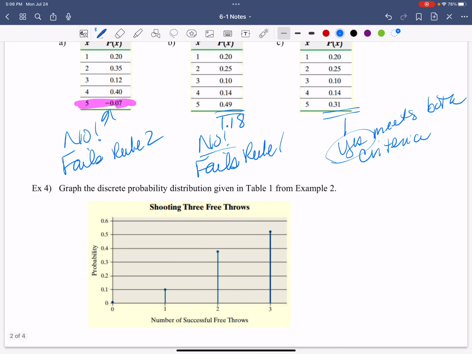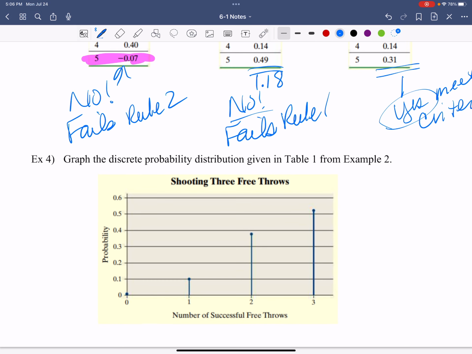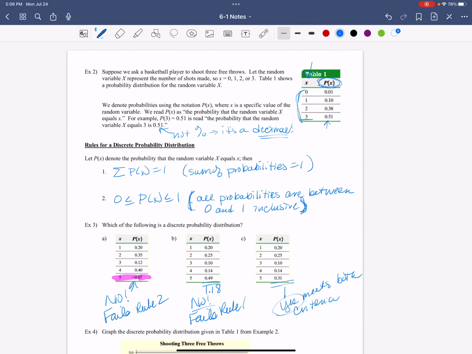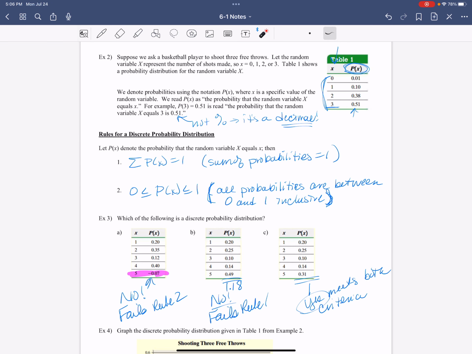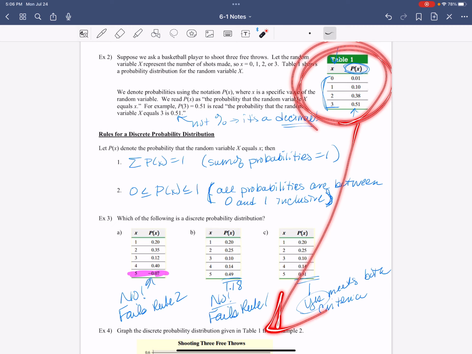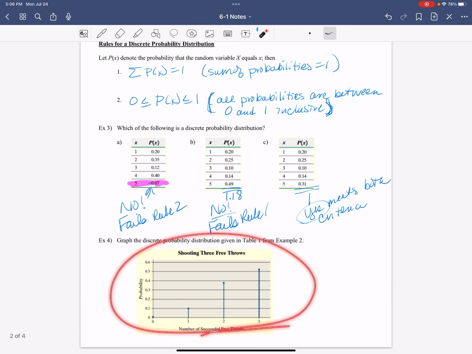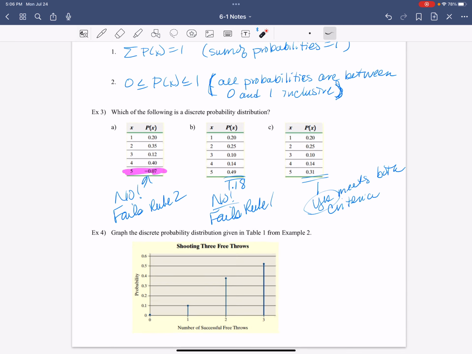All right. Now look at this one. We want to graph the discrete probability distribution given in table 1 from example 2. So the free throws, right? I'm going to squeeze this down so you can see this table that's up here is now down here in this graph. That's all it is.